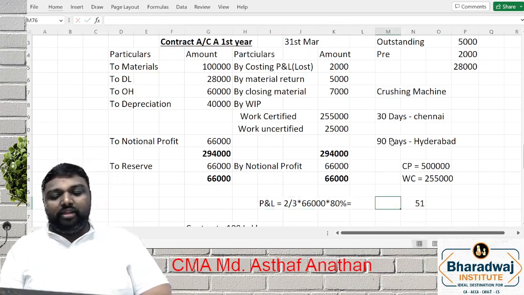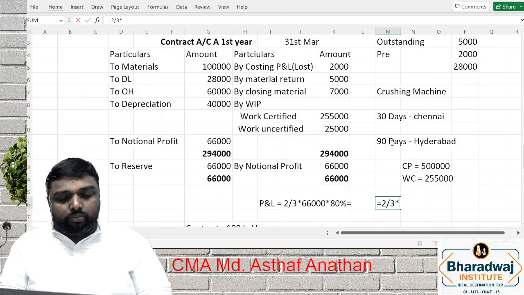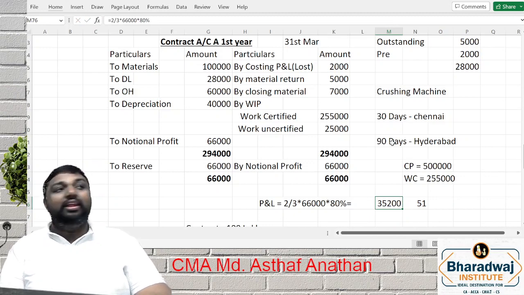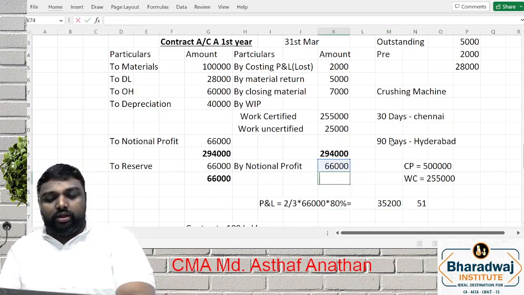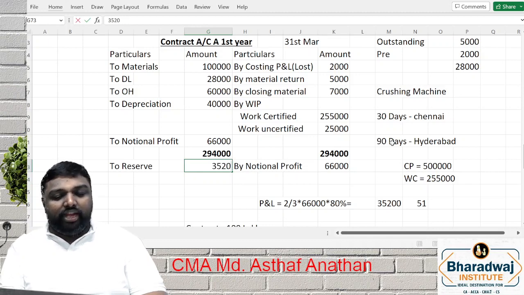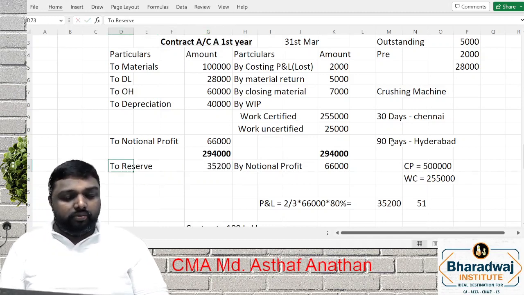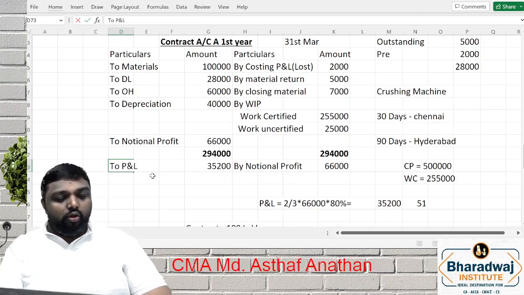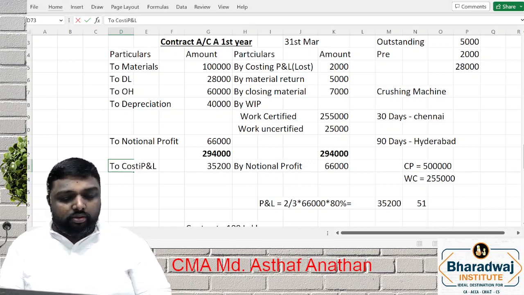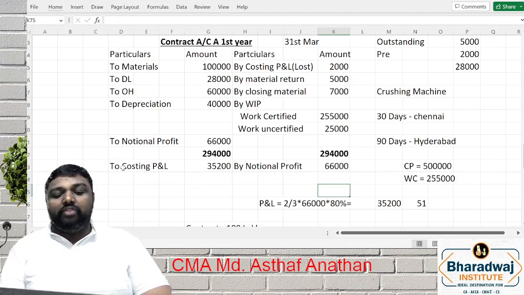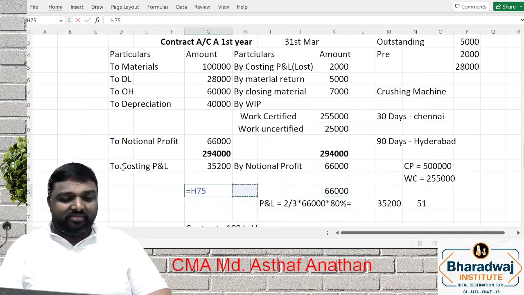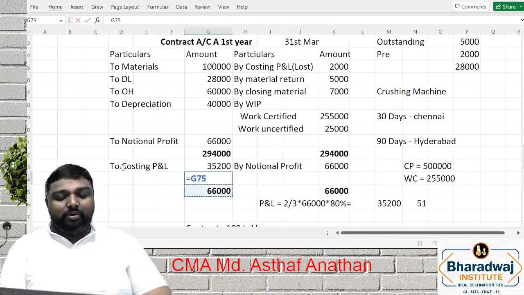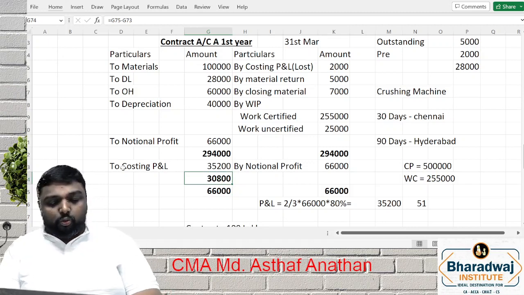So how is the treatment? 2/3 into notional profit into 80%. What amount are you getting? 35,200. What will we do now? This 35,200 will be treated toward P&L, or we can say costing P&L. Whatever you write, it is both. Now, what is the total amount? 66,000. There is a balance amount of 3,800. What do we have to do with this amount?